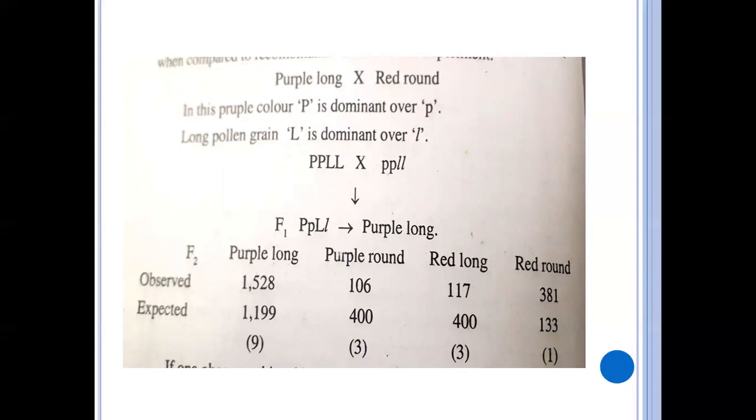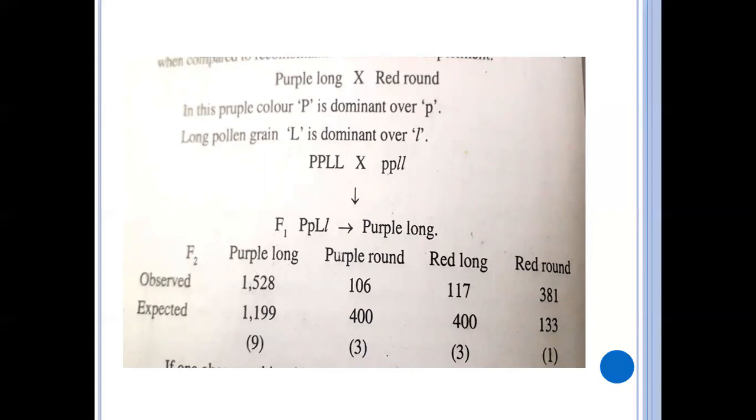When they cross this plant with the homozygous recessive, then in the F2 generation, what did they get?